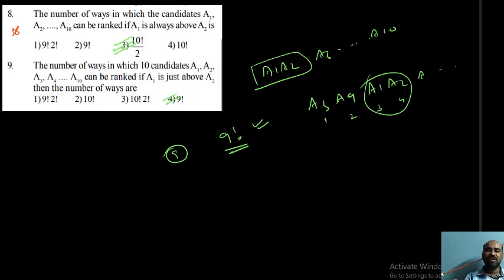What is the meaning of that? A1, A2 are taken as one unit. So the remaining 8 plus 1, 9 persons can arrange themselves in 9 factorial ways. That will be the answer. Among all these 9 factorial arrangements, A1 is on the left-hand side of A2 only. So 9 factorial is the required number of arrangements.